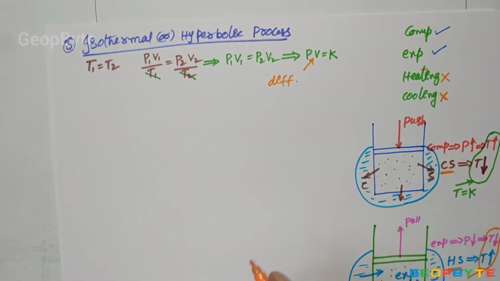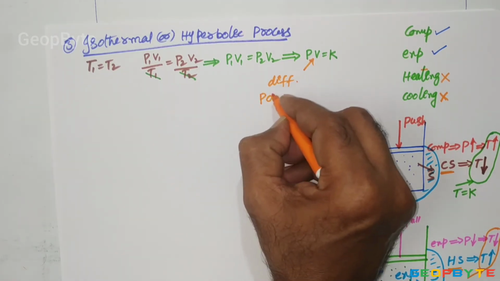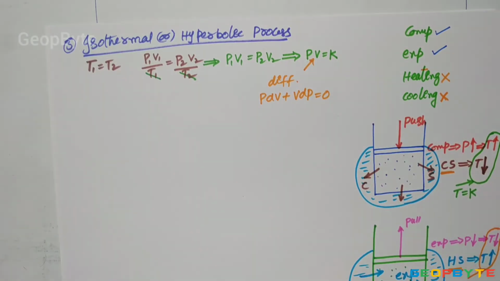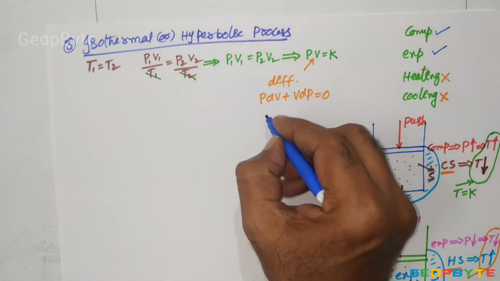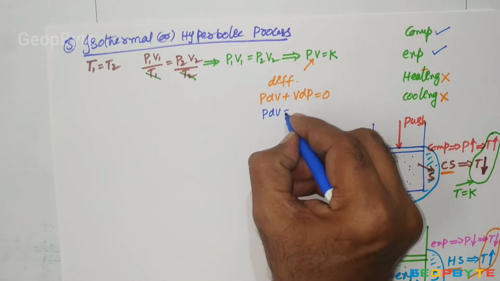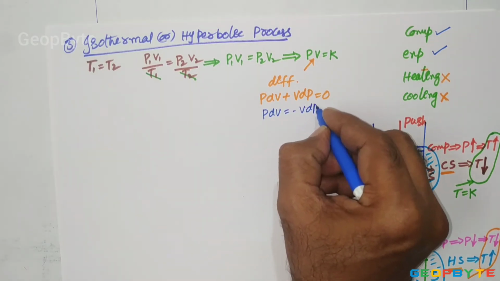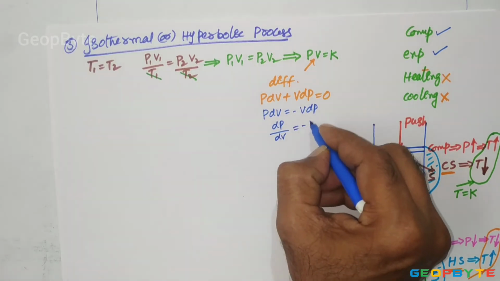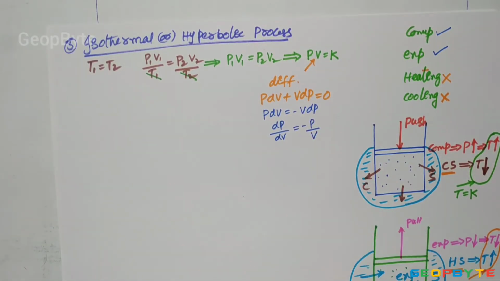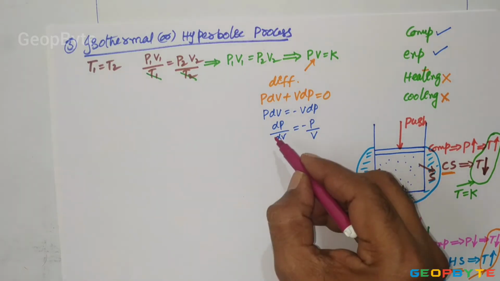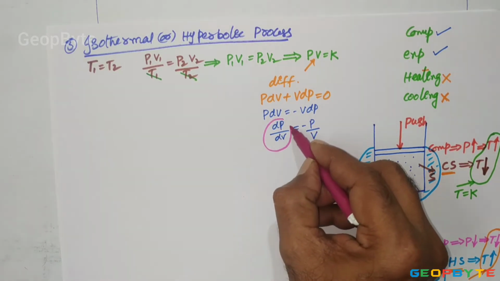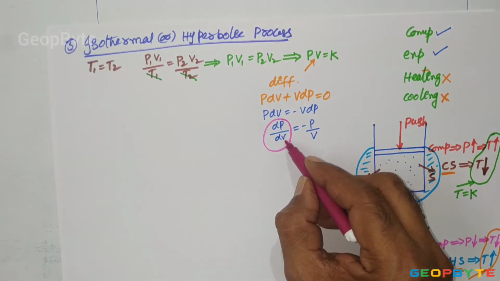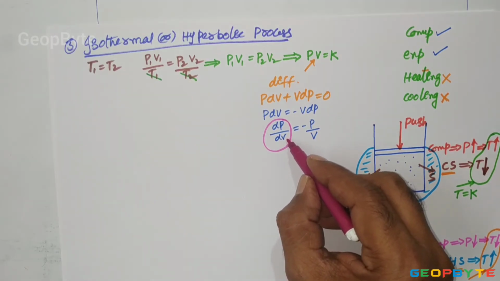Let us have that one. PdV plus VdP is equal to 0. From this I can write that PdV equal to minus VdP. From this, dP by dV is equal to minus P by V. The quantity dP by dV is the slope of the constant temperature curve in the PV coordinate system.